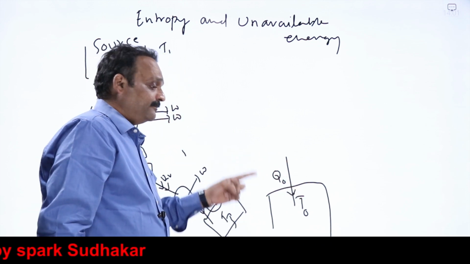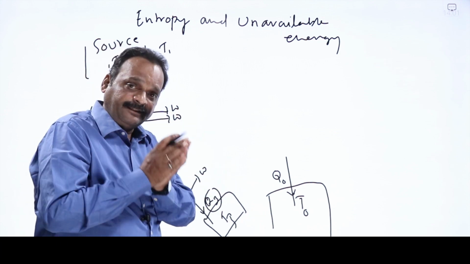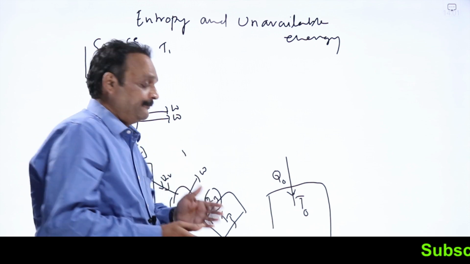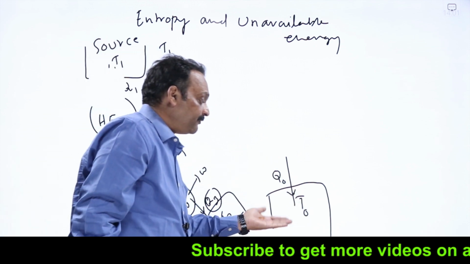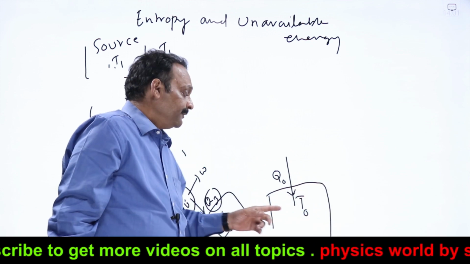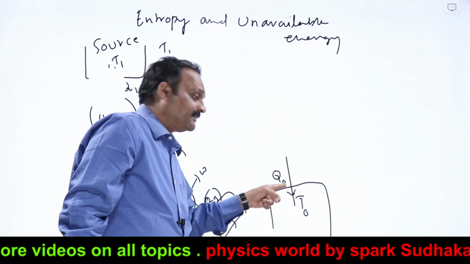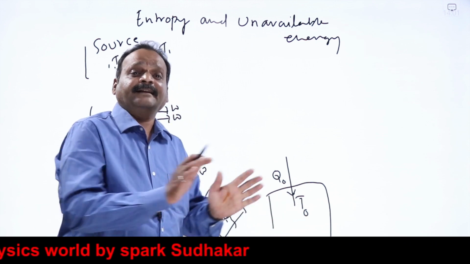Why? For heat to be converted to energy, we need a heat engine. A heat engine always runs between two different temperatures, one lower and one higher. This itself is the lowest temperature in the universe, T0. I cannot find any temperature below this T0, which means whatever heat gets rejected into T0 is permanently lost. It becomes unavailable energy.